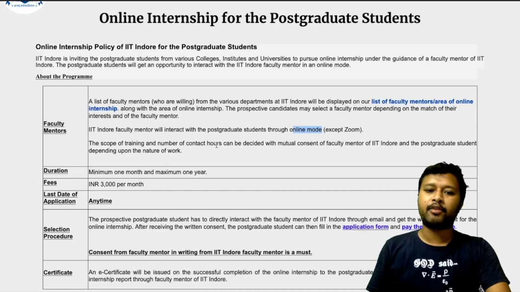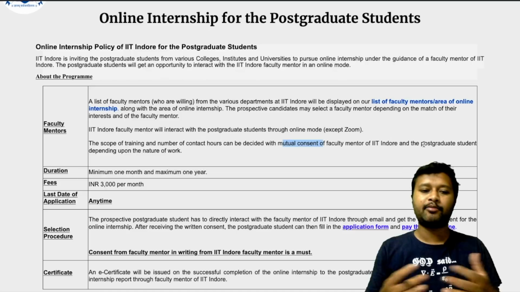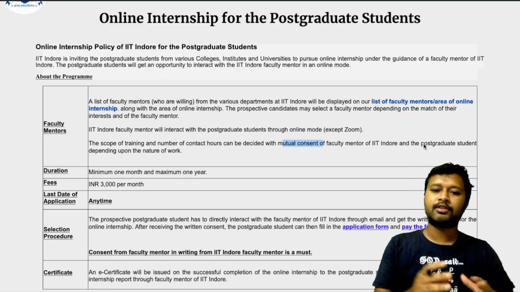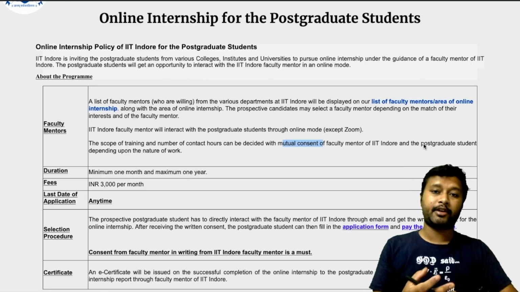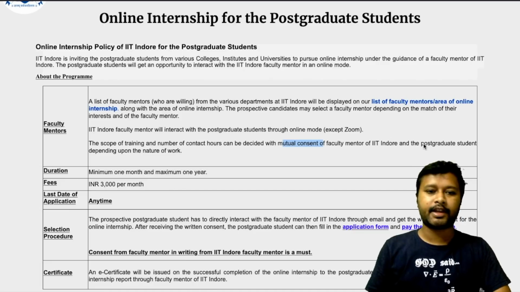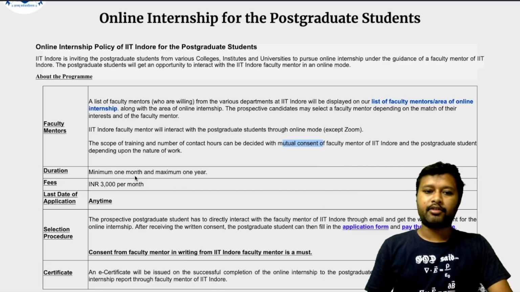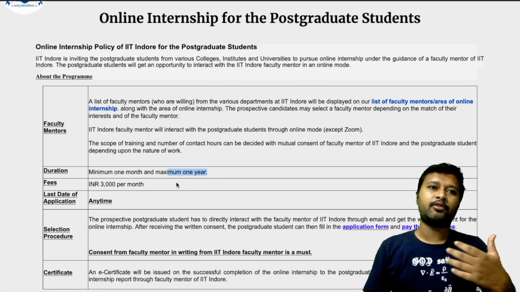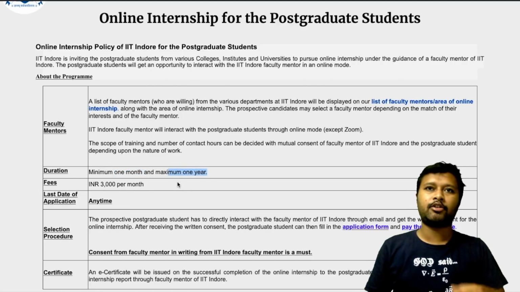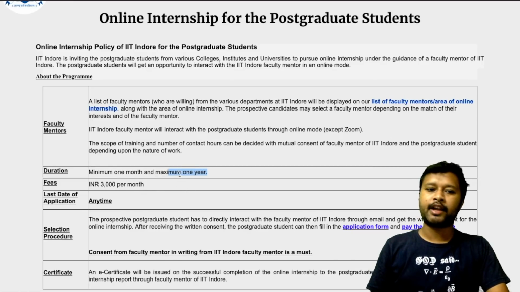Scope of training and number of contact hours can be decided with the mutual consent of faculty, mentor and the postgraduate student. So when you have to interact, how much time you have to interact, all other things you and the supervisor or you and the mentor are going to decide. Duration of this particular internship is minimum 1 month and maximum 1 year. It depends upon you and your work, how much time you want to give to that internship to learn those things. Depending upon that, you can do.